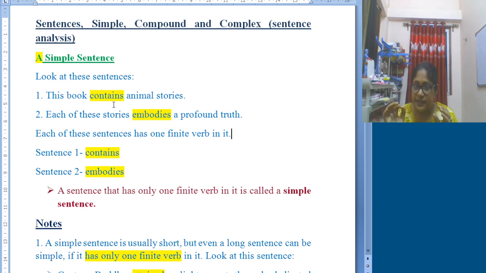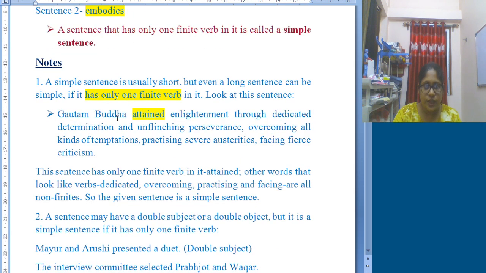Simple sentences are usually short, but they can even be longer. It can be a long sentence, but there must be only one finite verb. So we need to look at a different sentence provided here. Gautam Buddha attained enlightenment through dedicated determination and unflinching perseverance, overcoming all kinds of temptations, practicing severe austerities and facing fierce criticism.